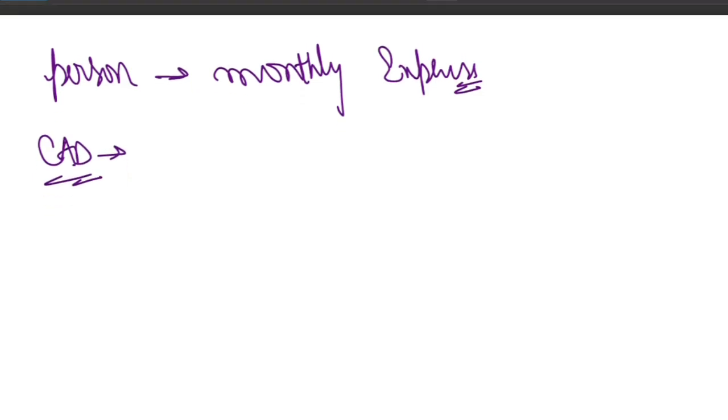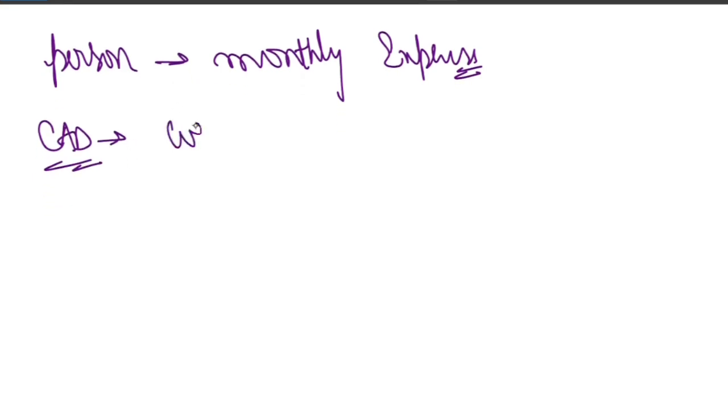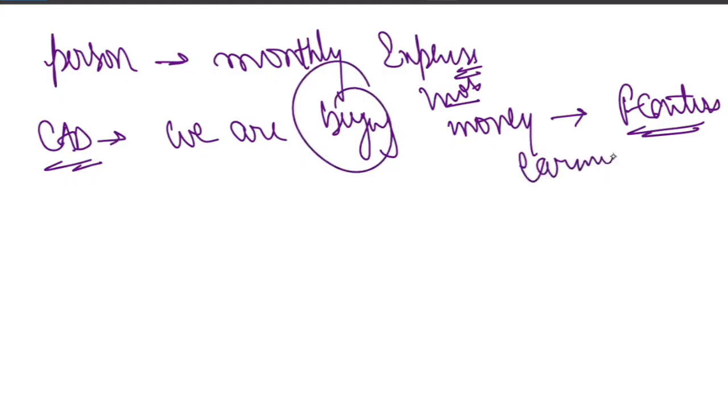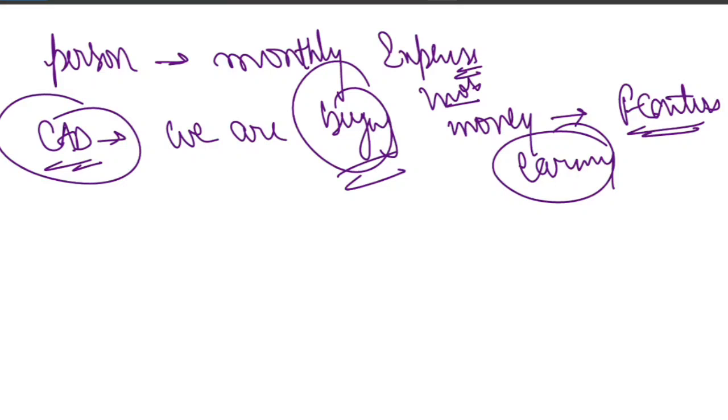CAD happens when we are buying more money from a foreign country as compared to what we are earning from them. Two words are there, buying and earning. You know the difference between them? Current account deficit happens when we borrow more money from the foreign country as compared to earning.